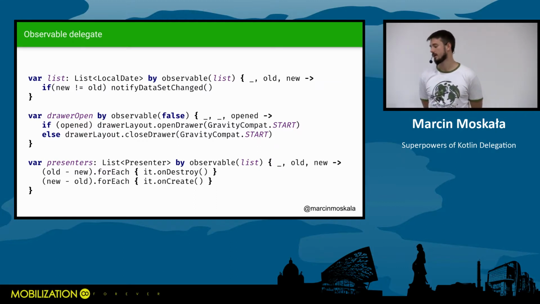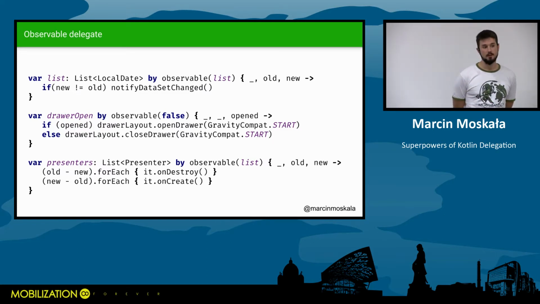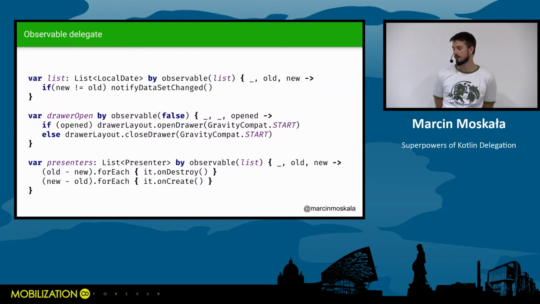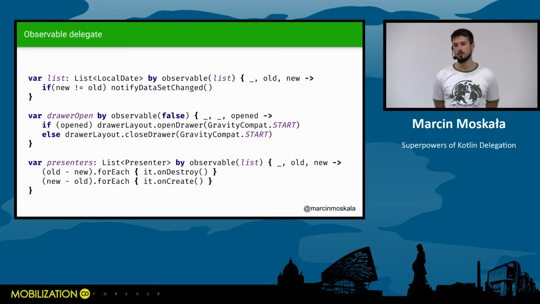And the last one is when I had a very complex view that required many presenters inside, and those presenters needed some lifecycles. I just made this list, and whenever I added a new presenter, onCreate was called. Whenever I removed some presenter or many presenters, onDestroy was called. This way, the lifecycle was maintaining itself automatically.